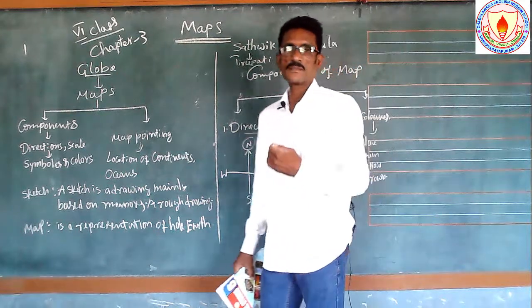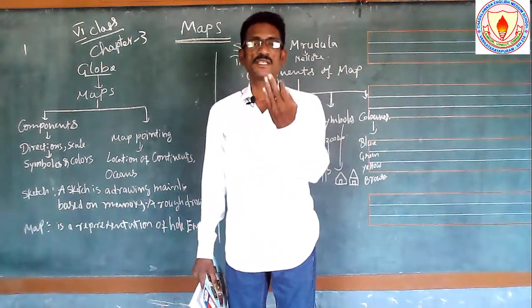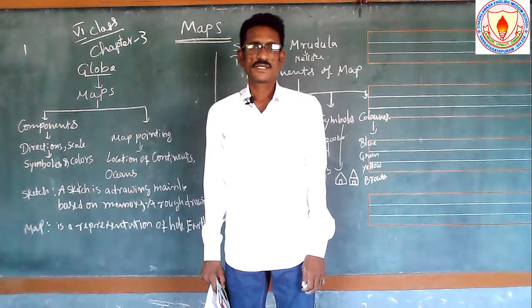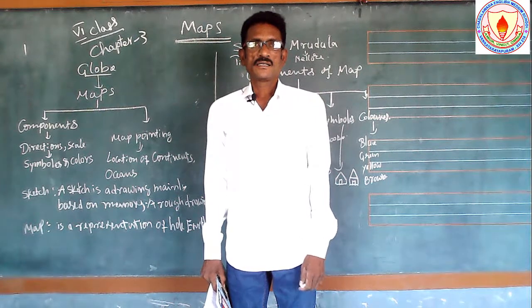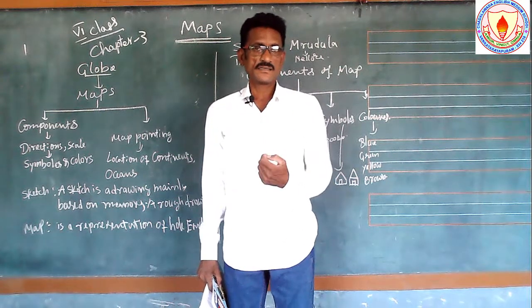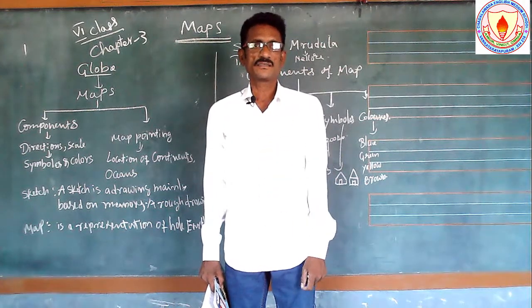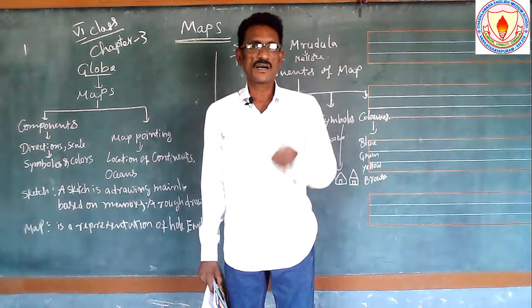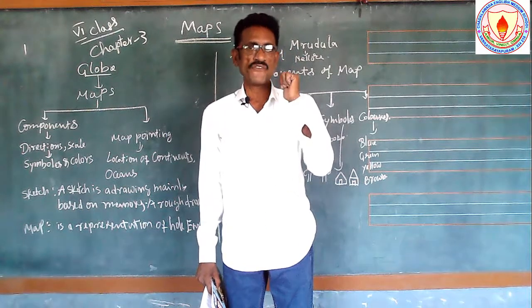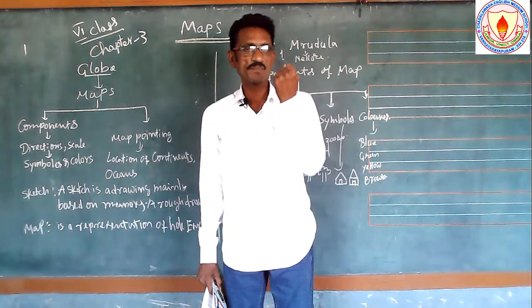For example, just standing opposite of the sun. See here, the sun rises in the east. Because I am standing opposite of the east, behind me is the west. And what is this, my hand?